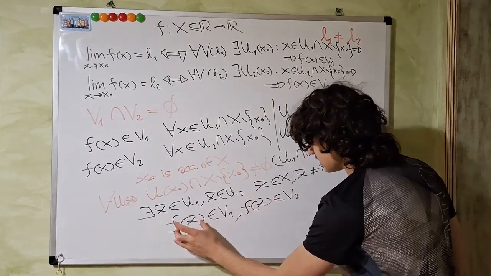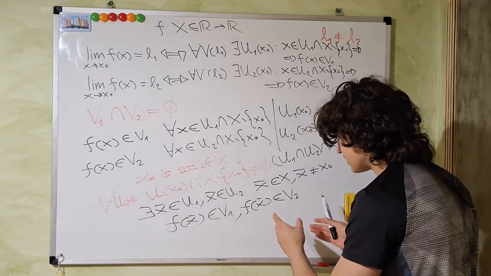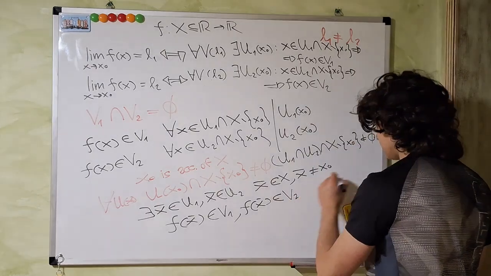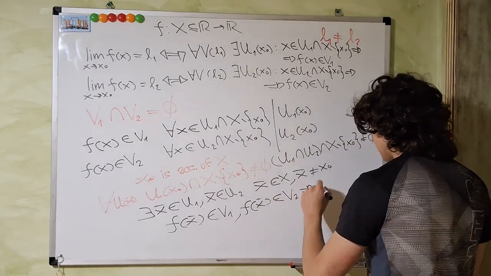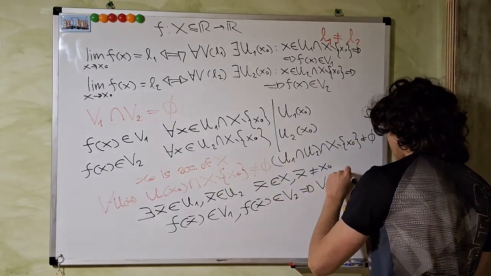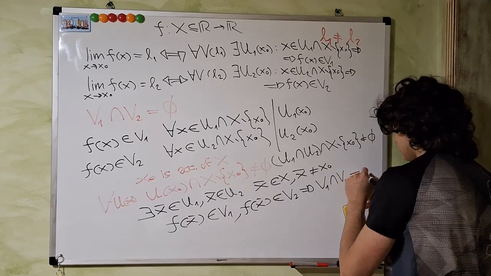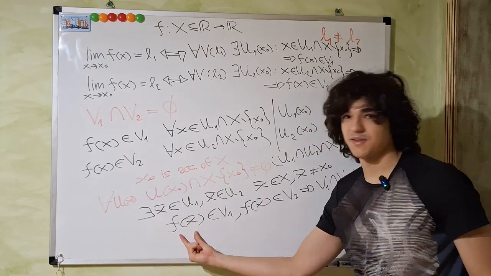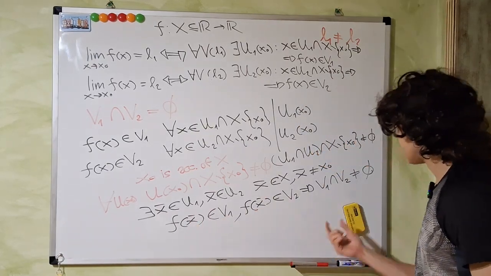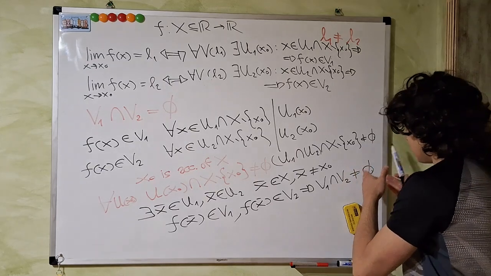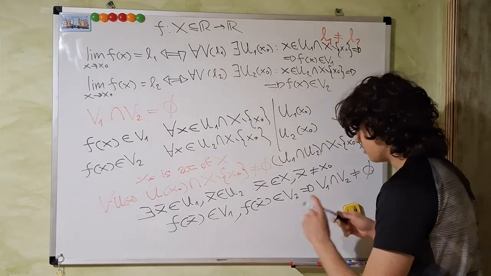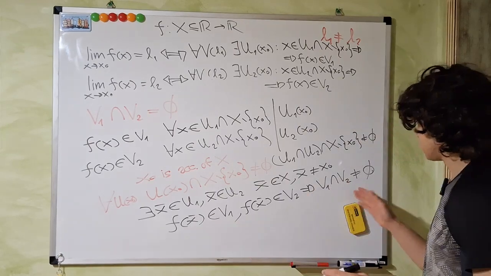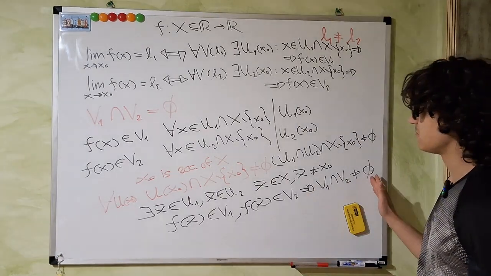But this number belonging to both sets means that their intersection, V1 intersection V2, is not equal to the empty set, because there is at least an element f of x that is common to both sets. It can be equal to the set containing only this element, but the important thing is that it is not equal to the empty set.